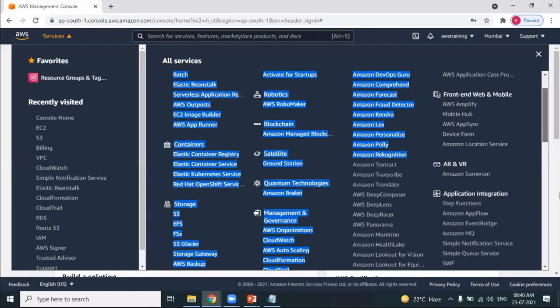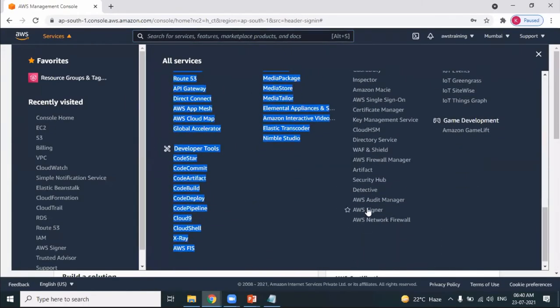You can access any service. You can select any service and start working with it. There is no limitation. There is no restriction. You can select any service and start getting into practicals of any service. Root user is nothing but a high level user. He will have full access to the AWS account. He can select any service and start working with any of the services. That's about the root user.